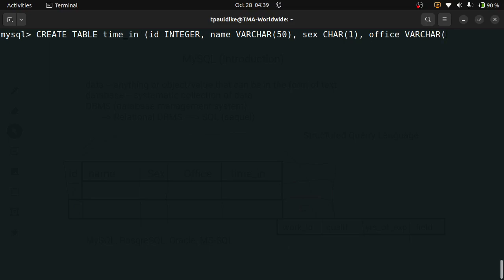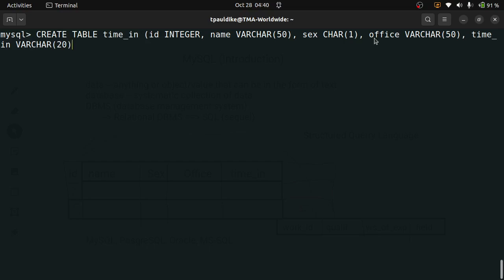So let's keep it as 50 as well, 50 maximum. And then the last thing there is timing. It would have been of type, let's say, date time, but let's make it simple. Okay, so let's use varchar timing, and let me just put 20 just in case you want to add date and all those. I think we are good to go.